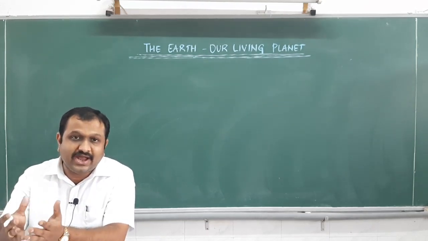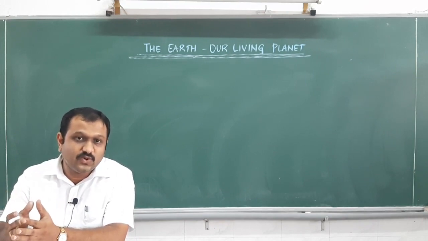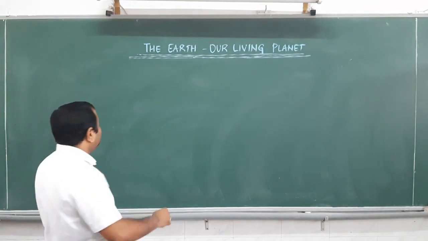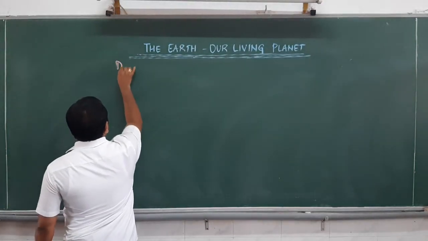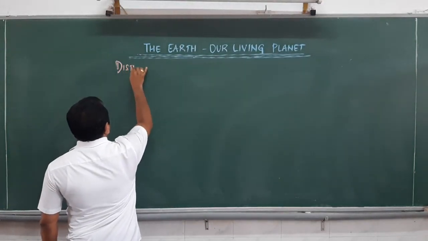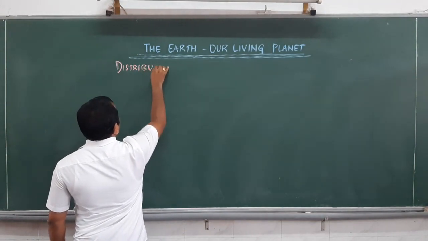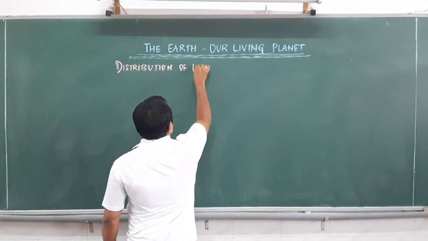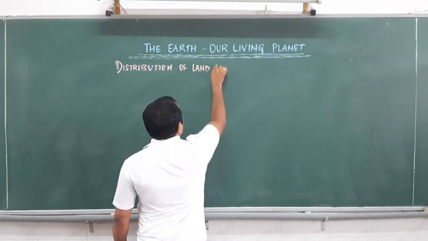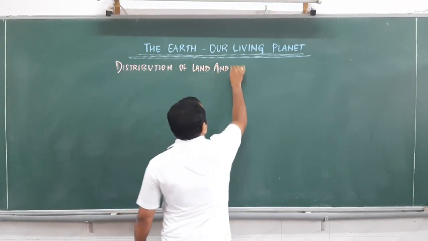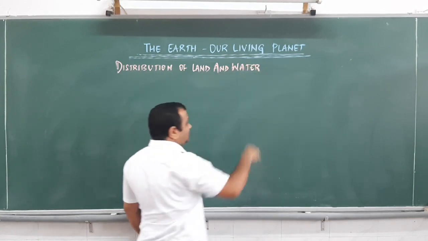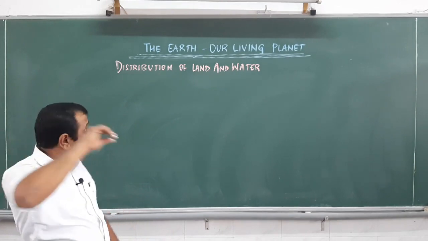Land, continents; water bodies, oceans. Distribution of land and water.